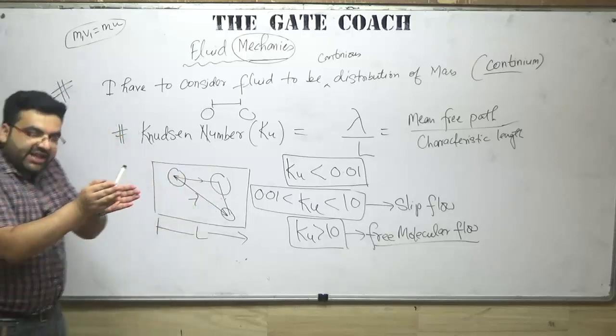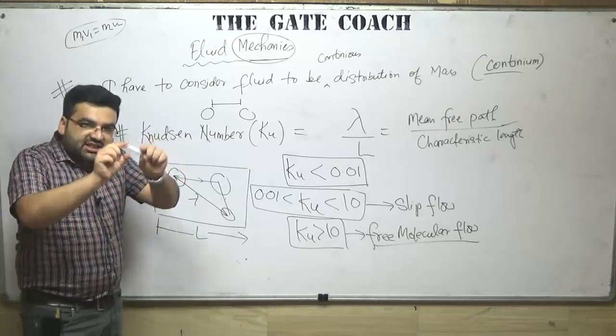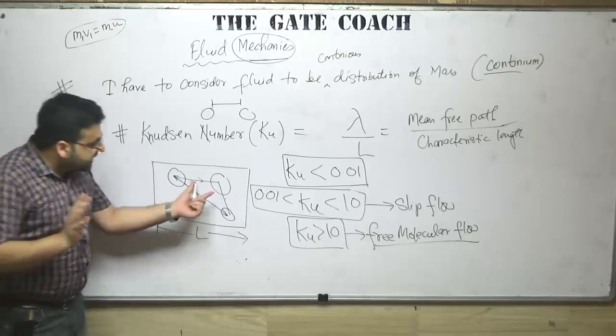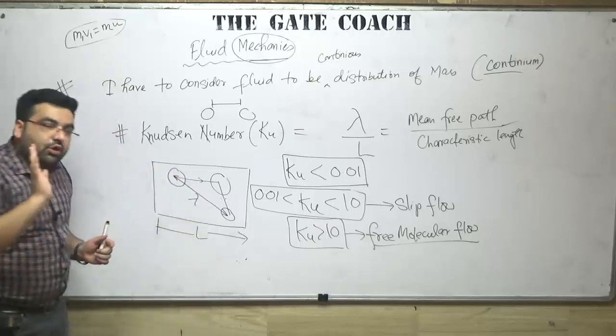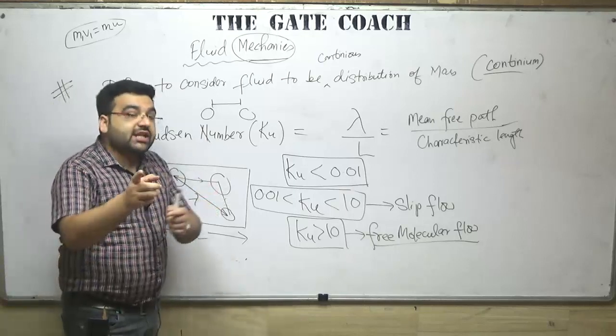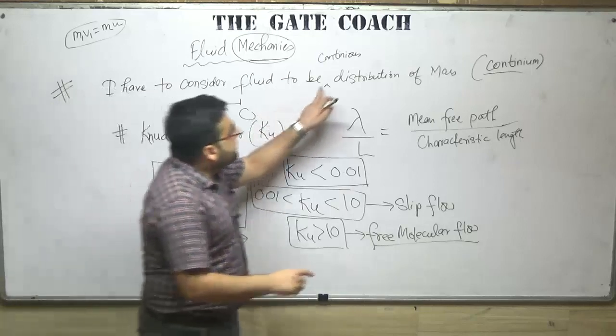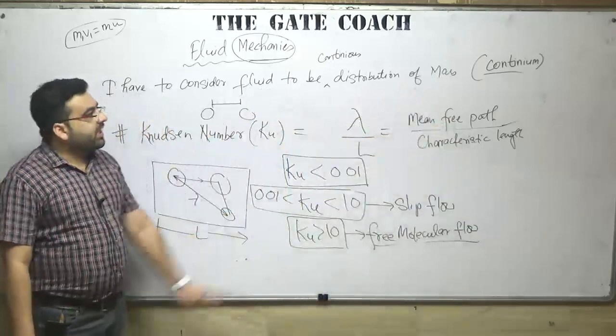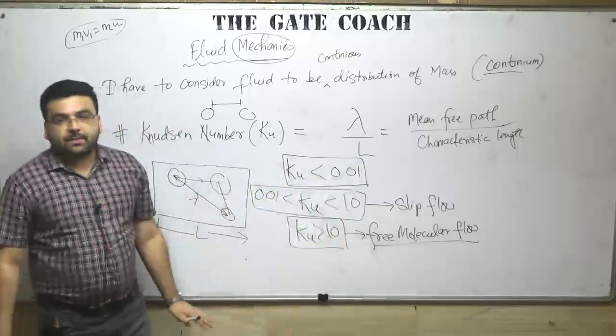If lambda is very small, it means that the distance between two fluid particles is very small. And if the distance between two fluid particles is very small, we consider it to be a continuous distribution of mass.